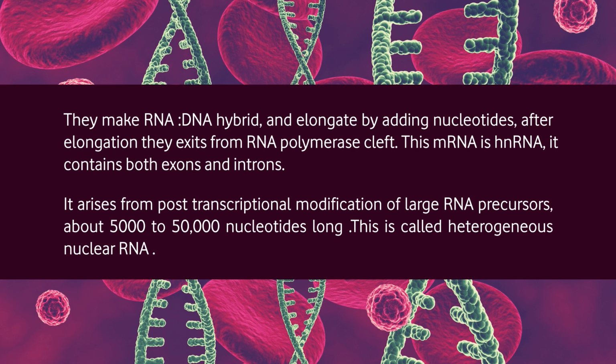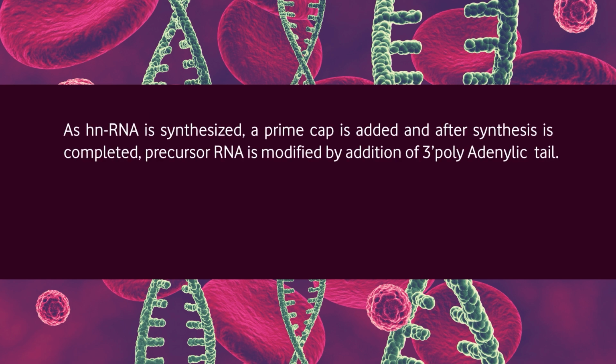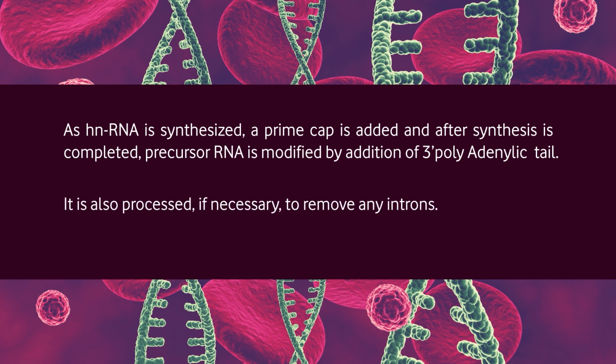Eukaryotic messenger RNA arises from post-transcriptional modification of large RNA precursors about 5000 to 50,000 nucleotides long. This is called heterogeneous nuclear RNA. As heterogeneous RNA is synthesized, a 5' cap is added, and after synthesis is completed, precursor RNA is modified by addition of a 3' polyadenylic tail. It is also processed if necessary to remove any introns.